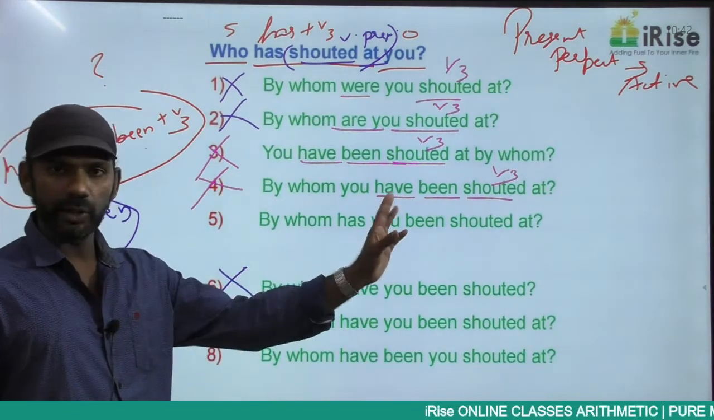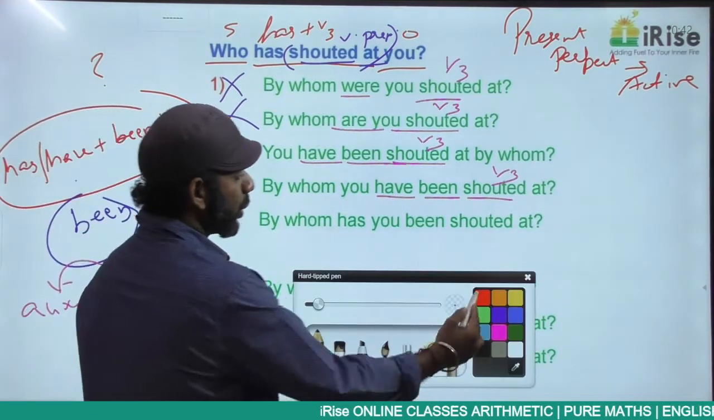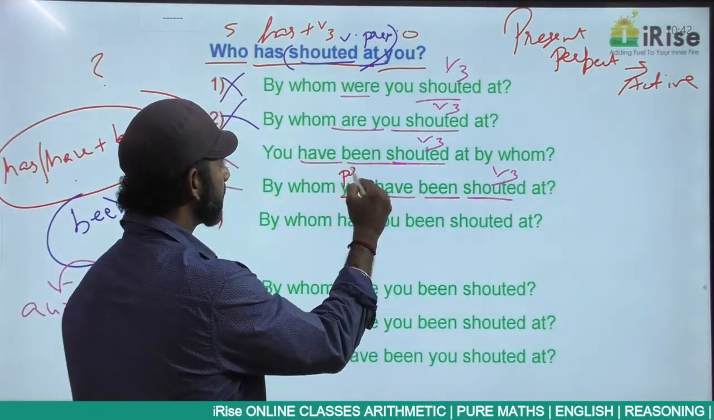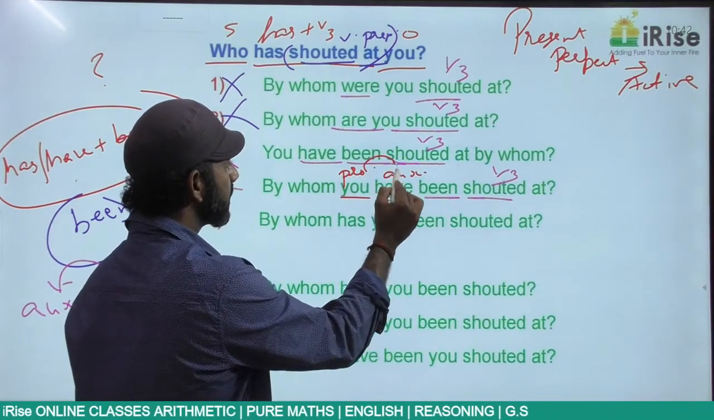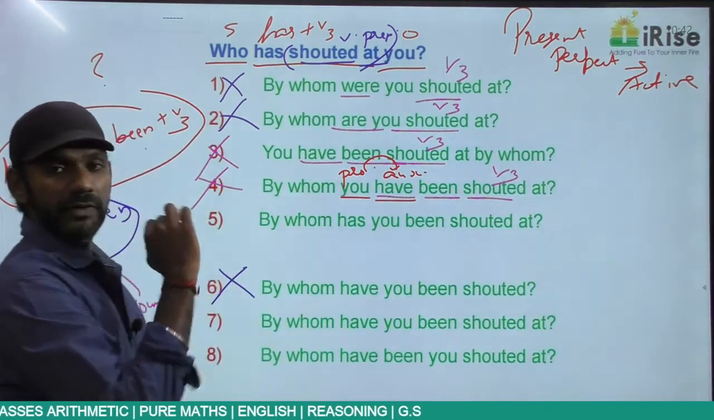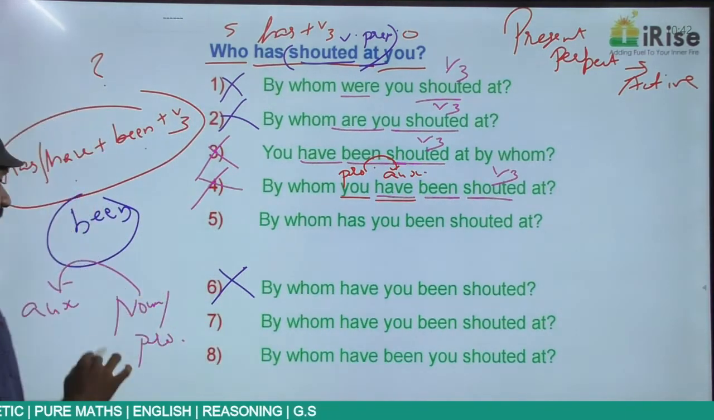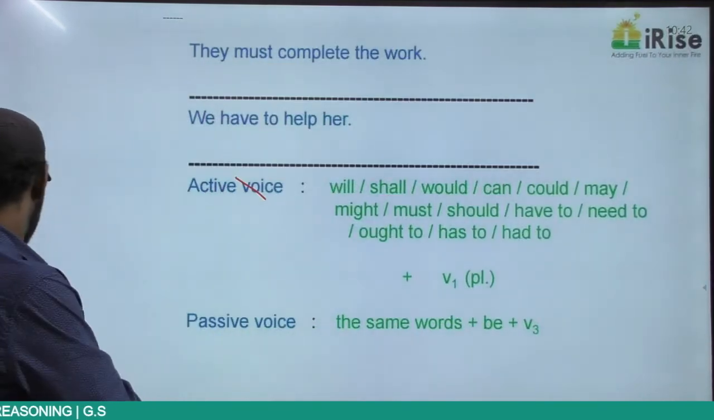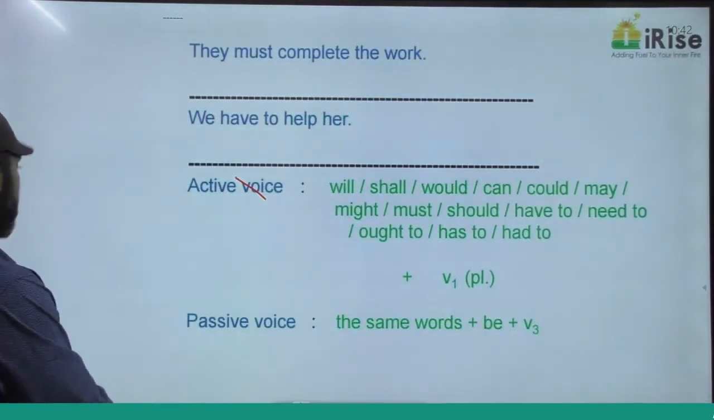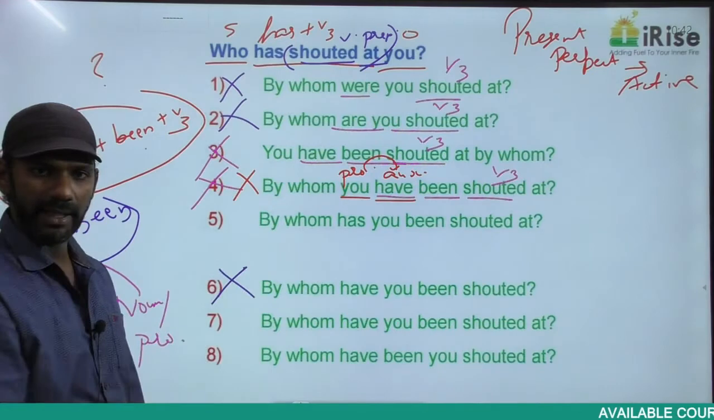This is an interrogative sentence. You is the pronoun here. Have is the auxiliary verb here. The auxiliary verb is coming after the pronoun. If it is interrogative, the auxiliary verb must come before the pronoun. So this sentence is grammatically wrong. This sentence is grammatically wrong, eliminated.